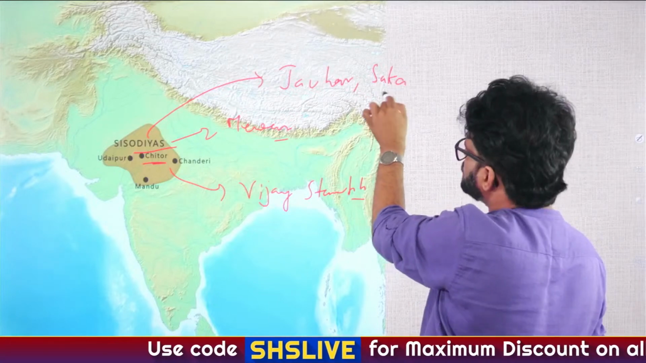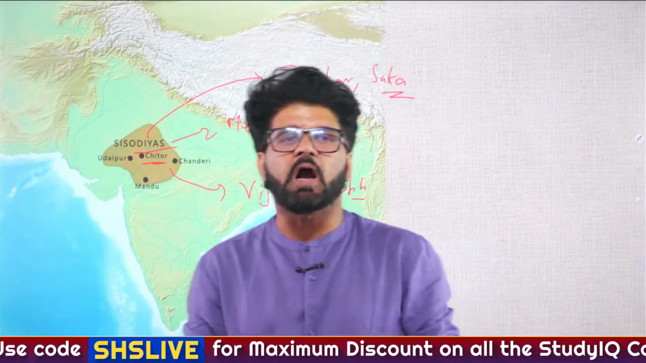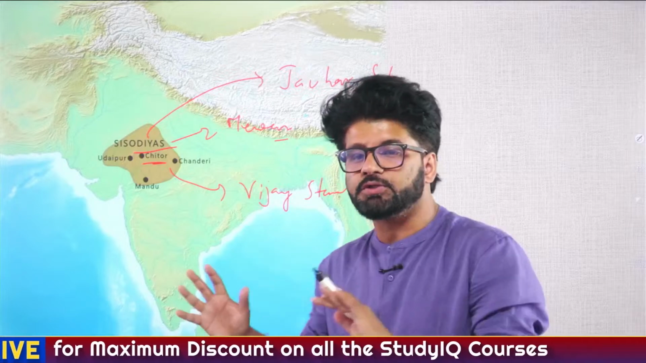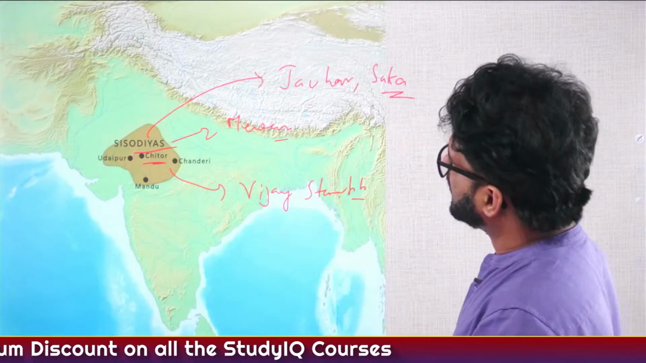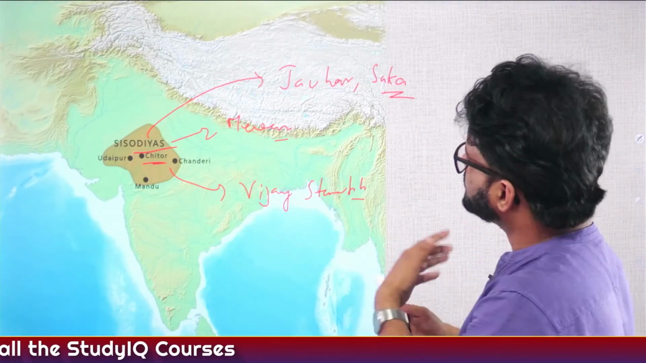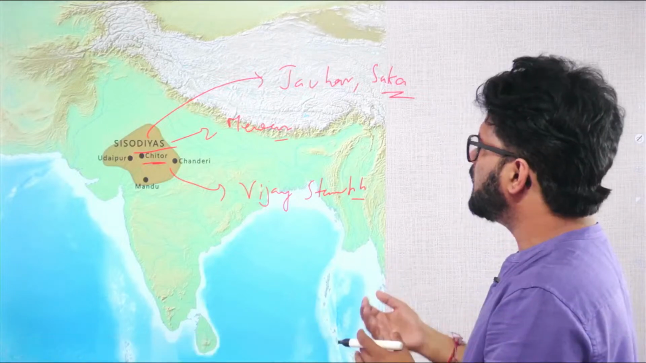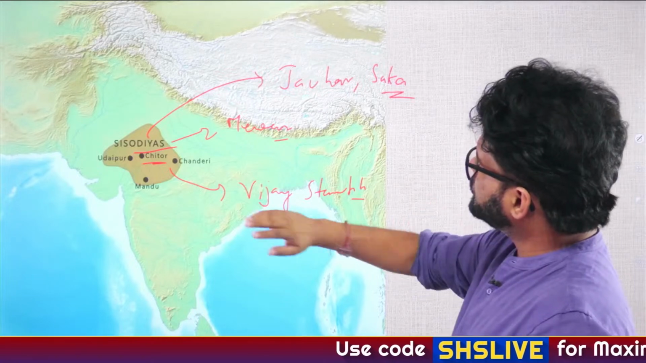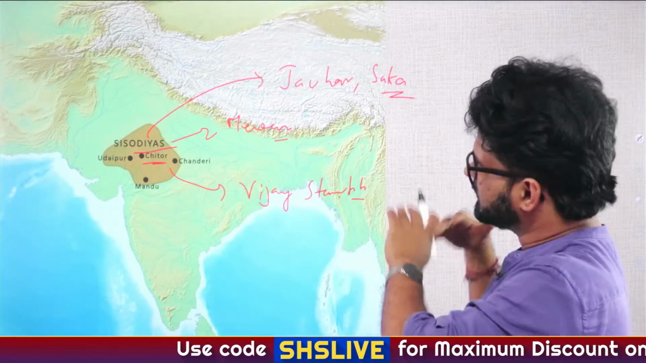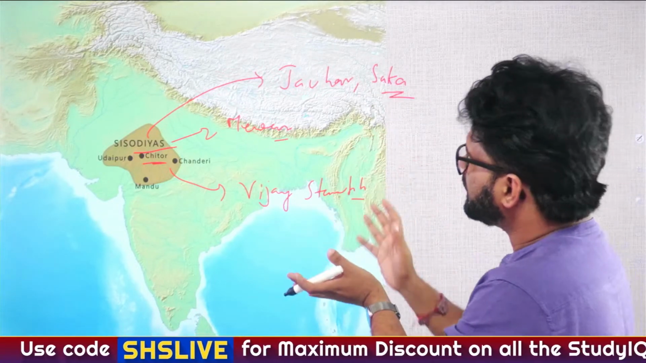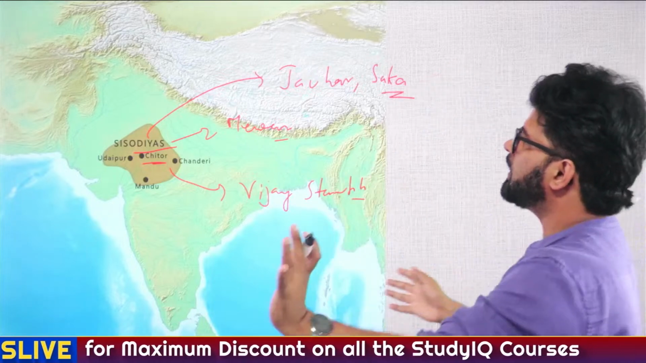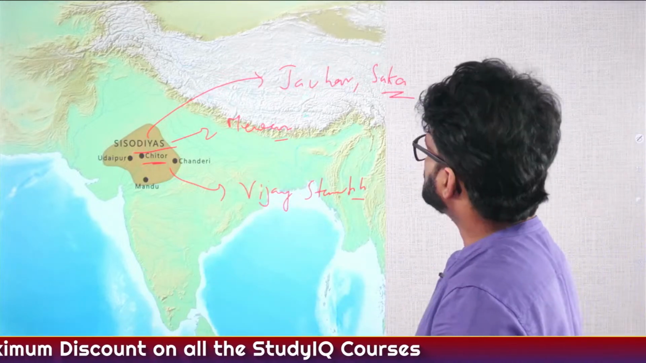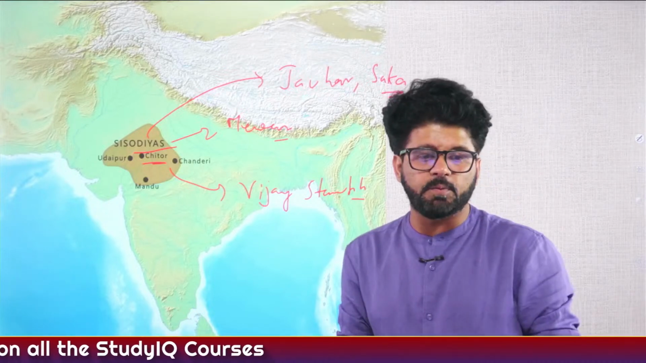And with this Shishodiya clan, we associate certain things known as Jauhar and Shaka. So Jauhar is known to most of you. What is Shaka? Jauhar and Shaka, you have to study them together. So Shishodiyas, Mewar, Vijay Stambh, Chittor, and they even gave challenges to the Mughal Empire and Delhi Sultanate. They ruled for a longer period of time, but they arrived a little later than the other kingdoms which we have discussed. So what is the difference between Jauhar and Shaka?